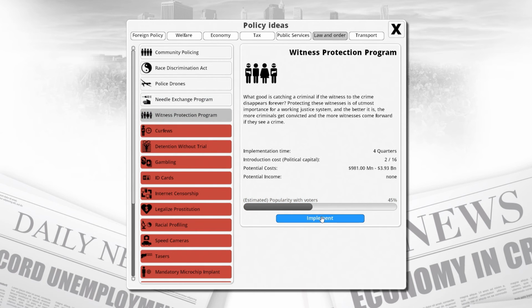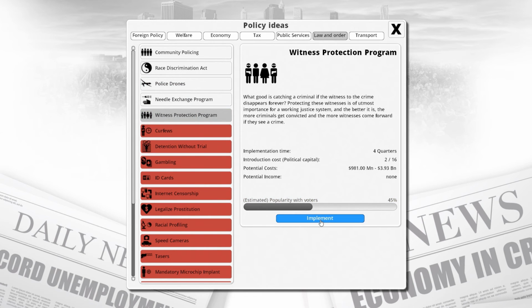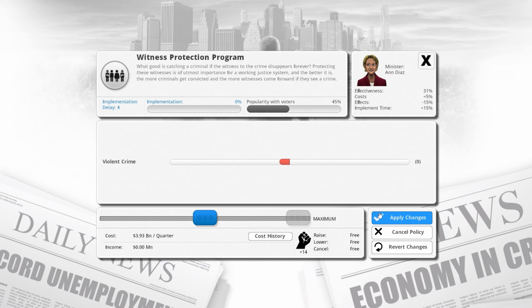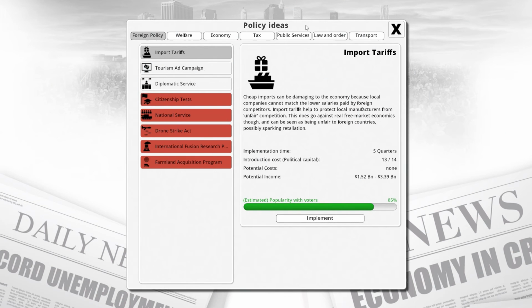Maybe something like a witness protection program. Just continue increasing our police stuff. Maybe police drones. Witness protection program at least has some popularity with voters, so we'll go with that. Lowers violent crime, also helps towards our overall security stuff.